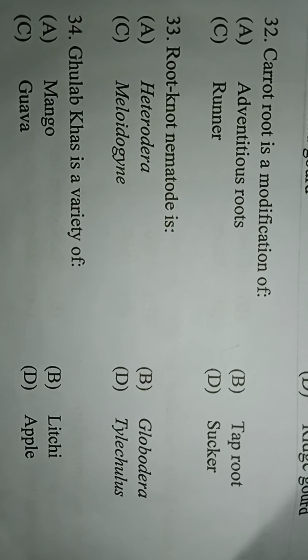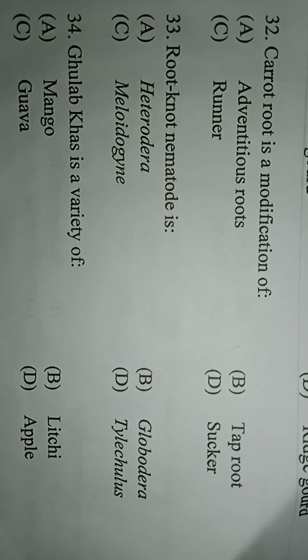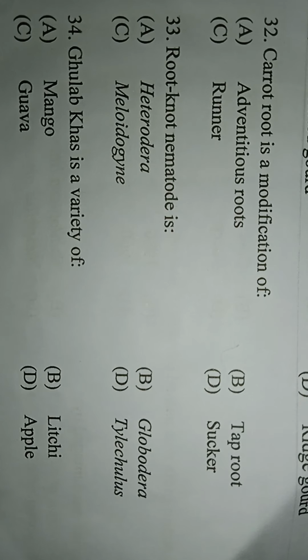Next question. Carrot root is a modification of option A, adventitious root, option B, taproot, option C, runners, option D, suckers. Here the correct answer is B, taproot. The carrot root is a modification of taproot.